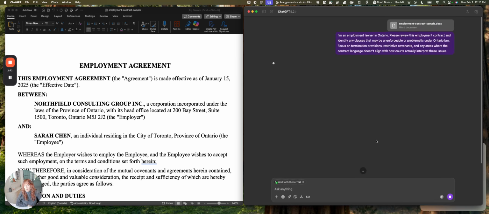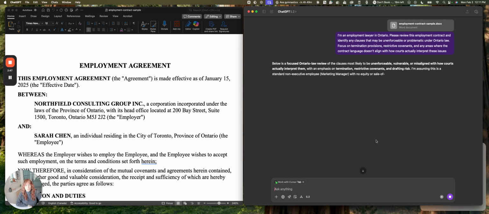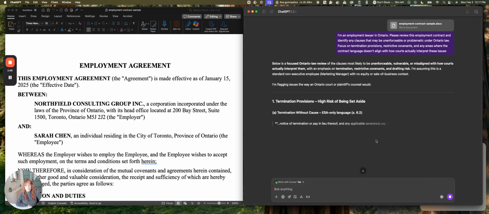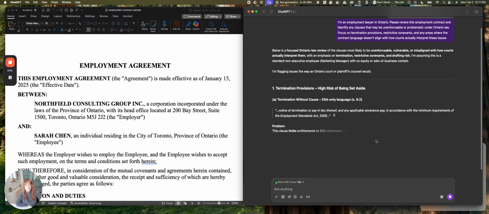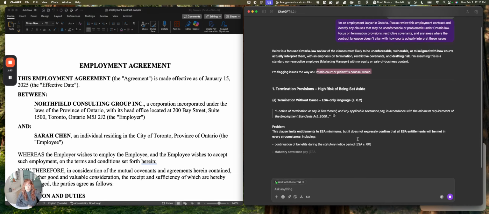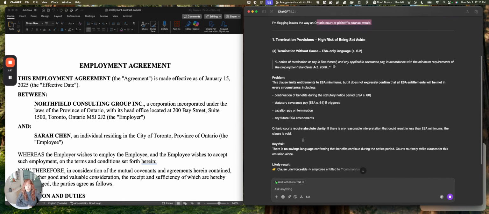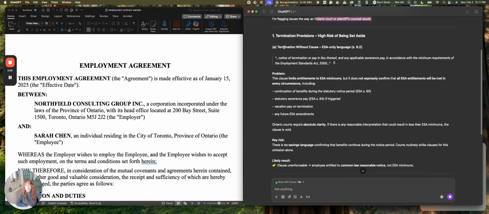It's going to be taking a look. It's going to review the contract. And here we go. It's going to flag the issues based on how an Ontario court or plaintiff's counsel would. First of all, we've got the termination provision, so there's a high risk of being set aside. So good, it's found my first issue, which is the termination without cause provisions.